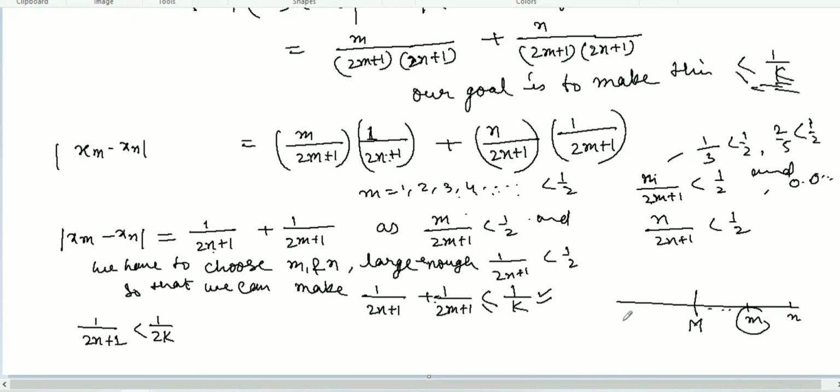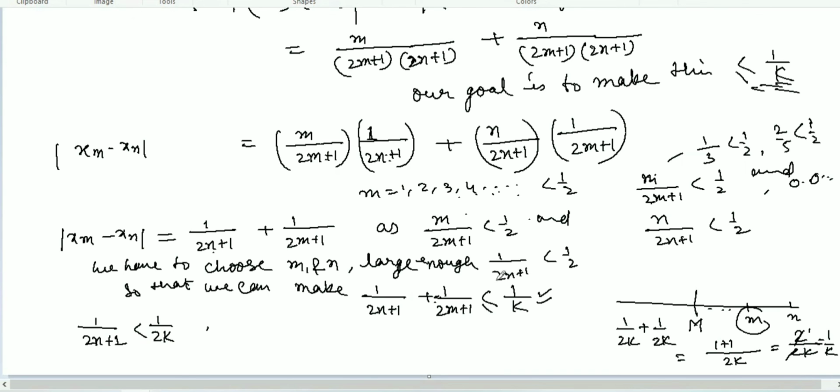So if you add 1 over 2k plus 1 over 2k, take LCM 2k. So 1 plus 1 in the numerator, so 2 over 2k, this 2 cancels, so you will get 1 over k. That's why I took this particular fraction less than 1 over 2k. Now here, I will cross multiply.